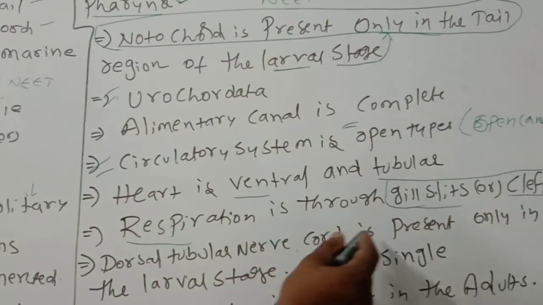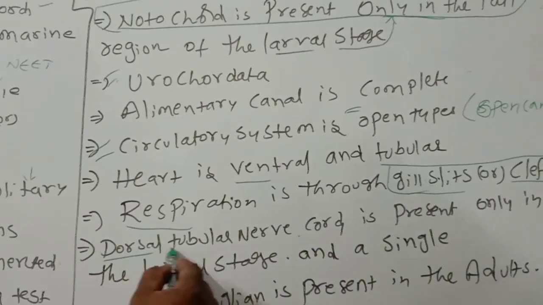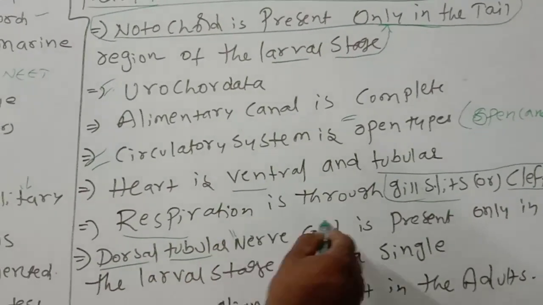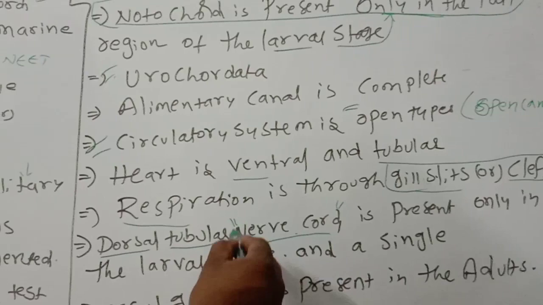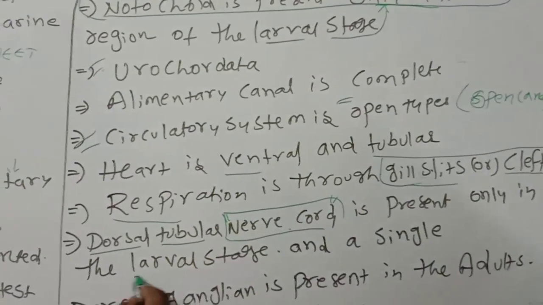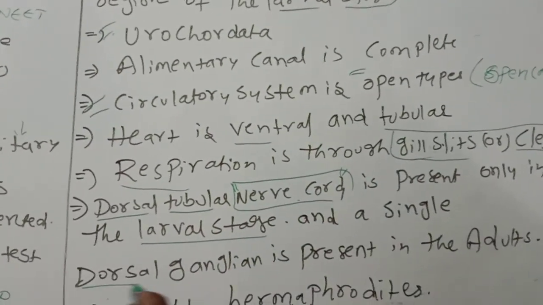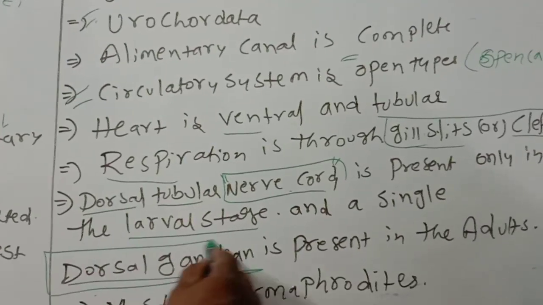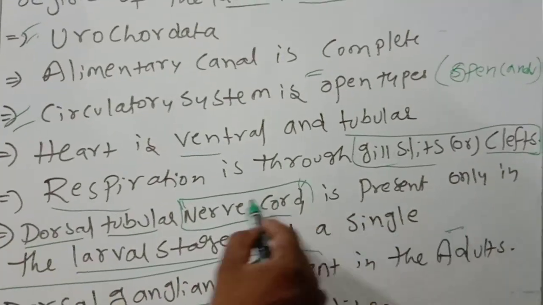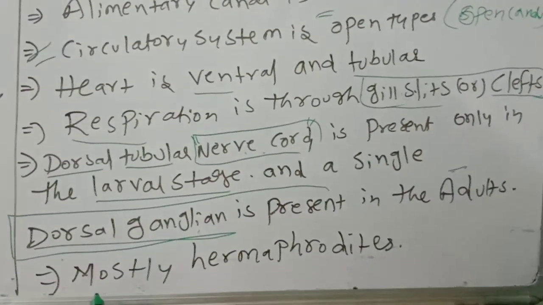Dorsal tubular nerve cord is present. This is very important. Nerve cord is present only in the larval stage, and a single dorsal ganglion. Only ganglion is present in the adults. Here nerve cord is there, here ganglion is there.